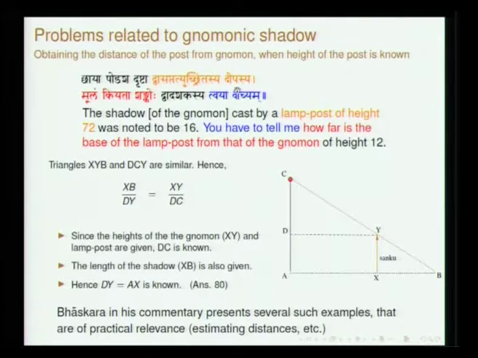Dvasaptatyuchritasya deepasya. So, deepa is a lamp post, Dvasaptati is 72, 72 is the height of this post. Moolam kiyata shankoho dvadashakasya tvaya vachyam. So, tvaya vachyam, you have to say, what is this distance Ax? So, you have to specify. So, this is just an illustration. So, you know one, you get the other. So, this is just okay.